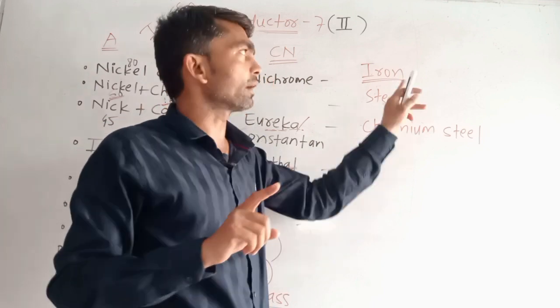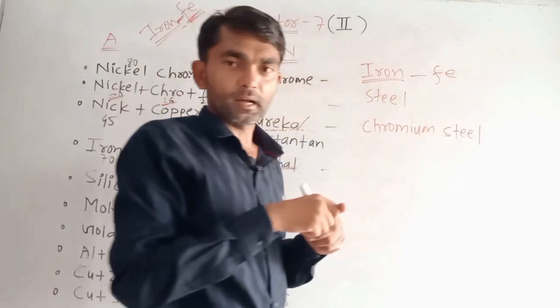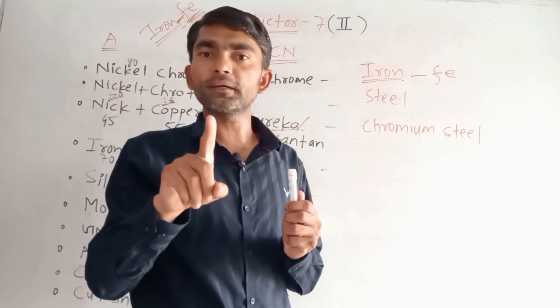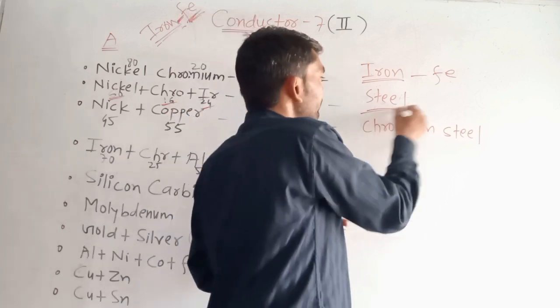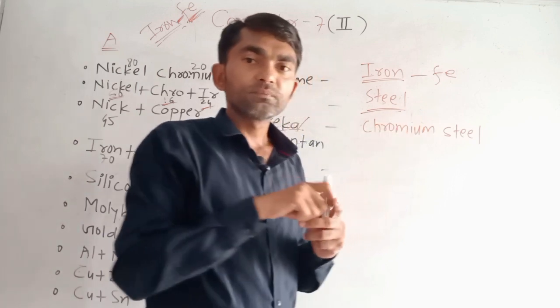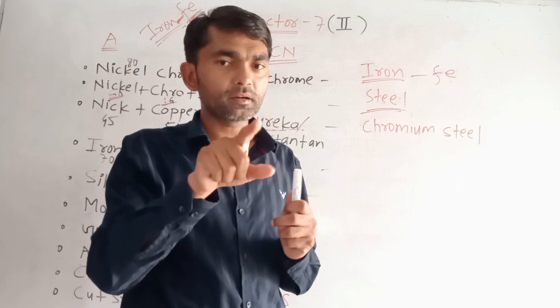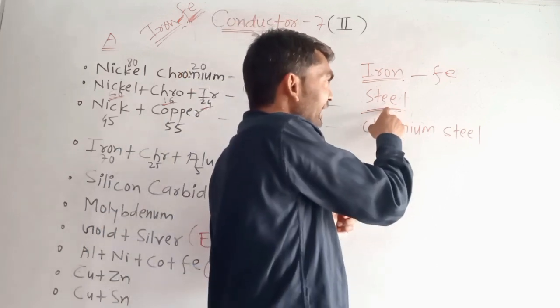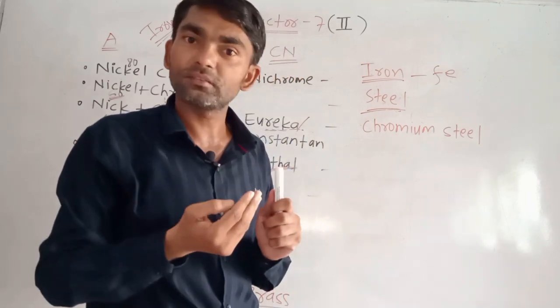And steel means what, guys? Steel is actually carbon added in iron. When carbon is added in iron, then it is said to be steel, guys.